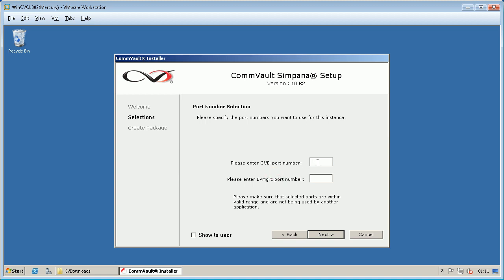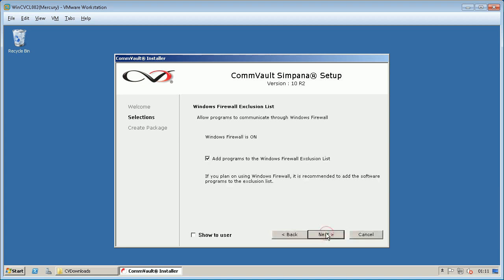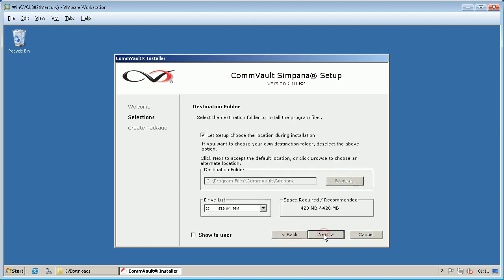The default port numbers used for COMSEL communication is 8400 for CVDA and 8402 for EVM-GRC. If you want this screen to be displayed while installing the components from the custom package, select the Show to User checkbox. Once done, click Next. Under Client Certificate, click Next to proceed. Click the box to add program to the Windows Firewall exclusion list. If you want this screen to be displayed while installing the components from the custom package, select the Show to User checkbox. Once done, click Next.